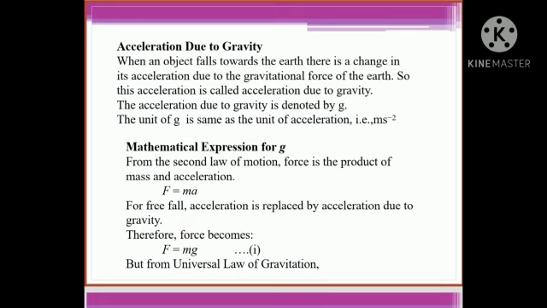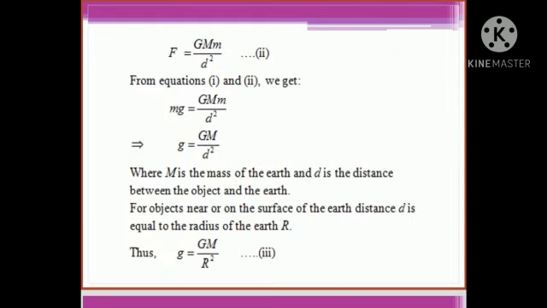Mathematical expression for g. From the second law of motion, force is the product of mass and acceleration. Therefore, F equals m into a. For free fall, acceleration is replaced by acceleration due to gravity. Therefore, force becomes F equals m into g. But from the universal law of gravitation, F equals G M m upon d square. Equation 2. From equations 1 and 2, we get m g equals G capital M into small m upon d square. So, cancelling m, we get g equals capital G into M upon d square, where M is the mass of the earth and d is the distance between the object and the earth.